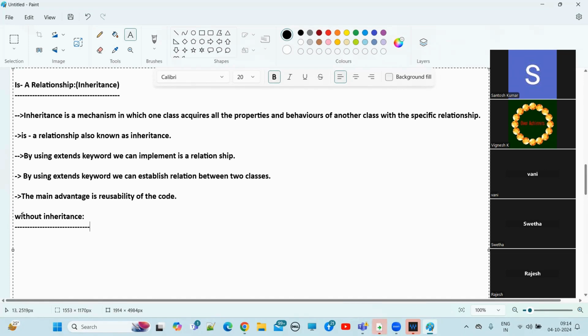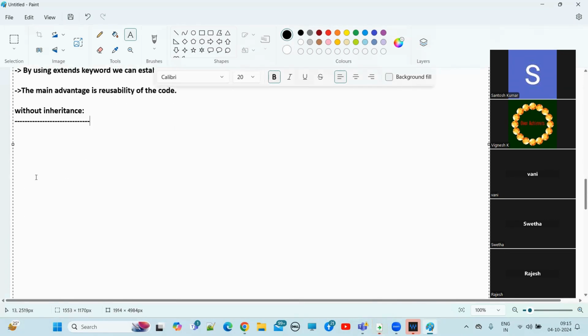So if you go for any loan, there are some common properties, I mean, common validations. Along with the common validations, specific validations also have to be done. Let's suppose, here we have what, guys?